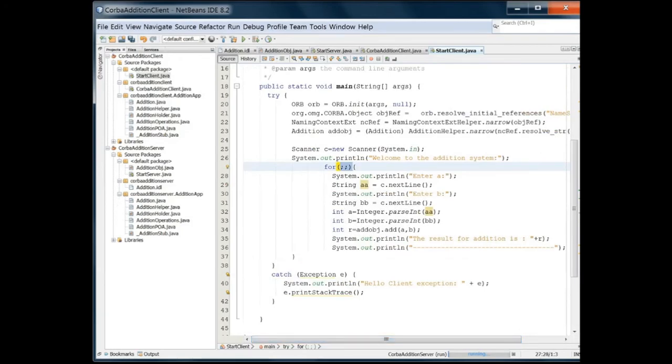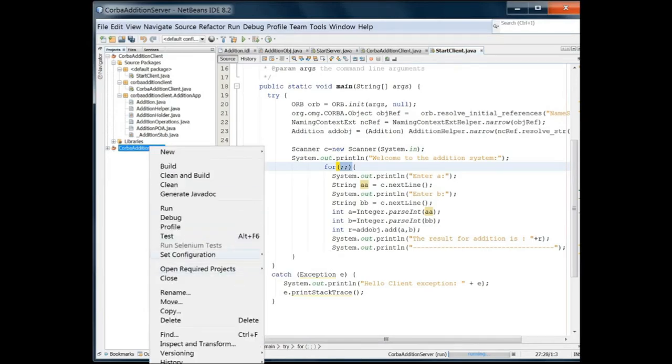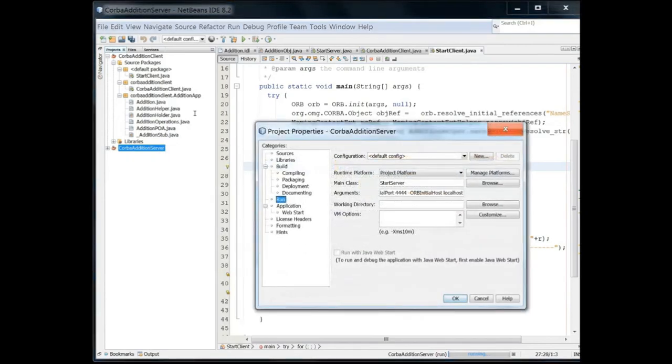Now this is the basic way. The for loop is infinite, so the client will again and again take input values from us, and then it will show the result. Again, what you have to do is go to the project properties, and I am copying it first from the server.